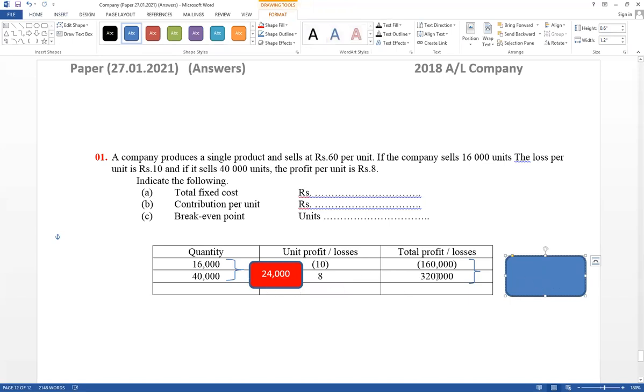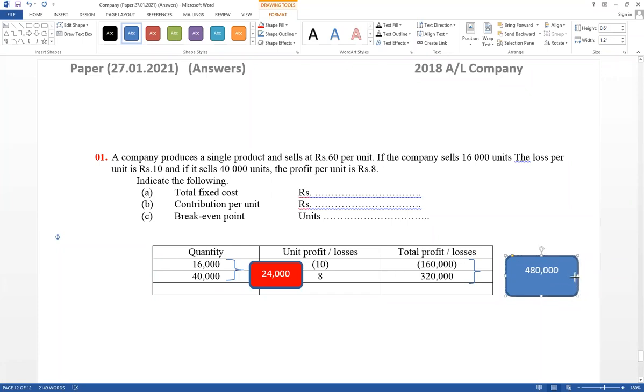When quantity increases, here the difference value is how much? Think about it carefully. The difference value equals this one minus this one. How much? This one minus this one equals 3,200 minus 60. Therefore, here the difference value equals 480,000. This one minus 160. Think about this one minus 160.